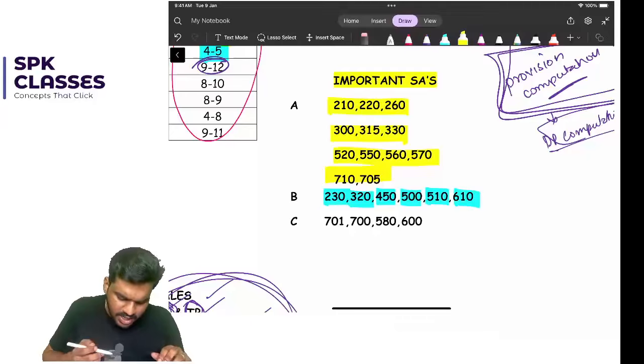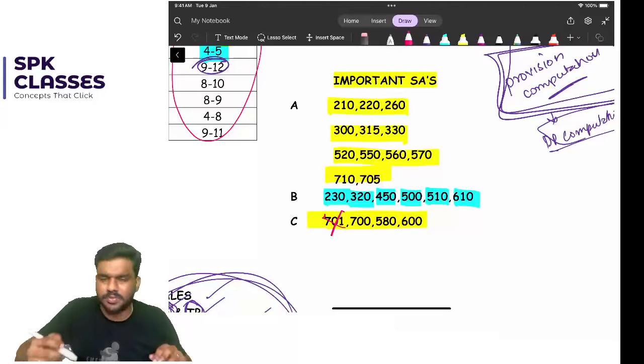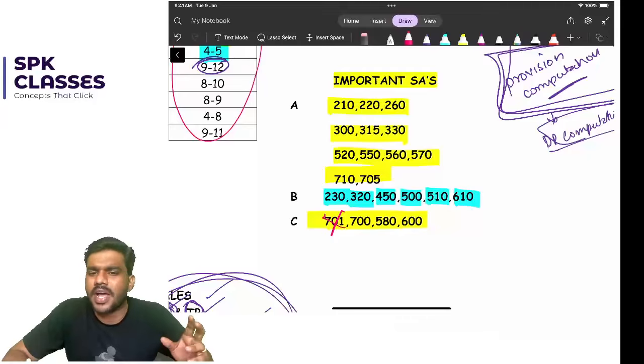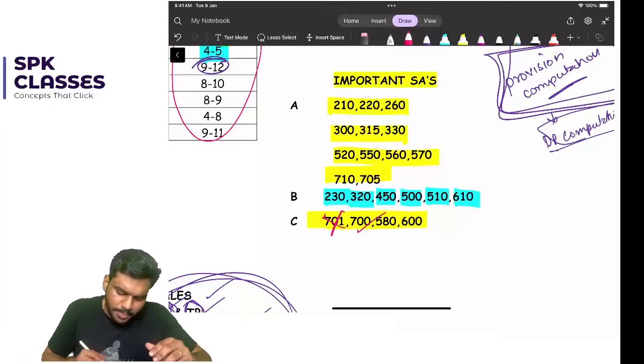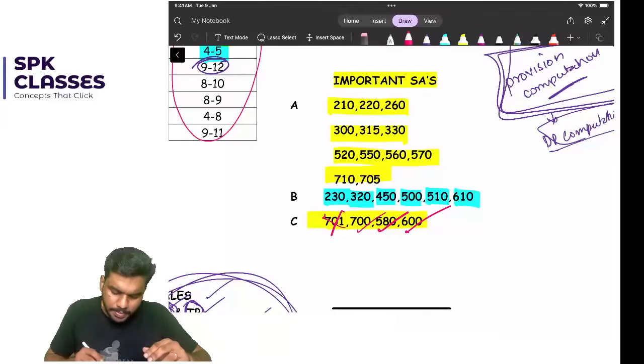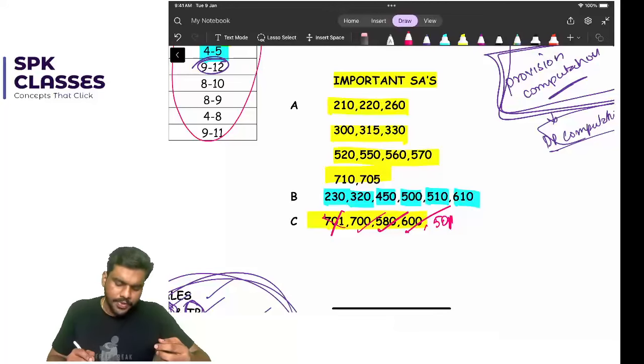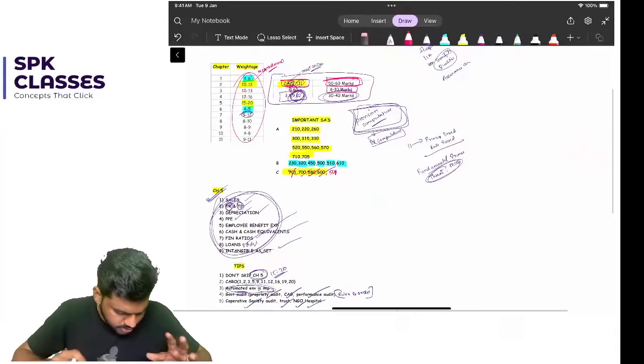Okay, then C category standard 701. Actually I'm not expecting a question from 701. Key audit matters they have already asked in the last 2 attempts, so I'm not expecting a question from 701. You can prepare for 700, 580, 600, etc. Okay, if time permits, you can also prepare for which one? 501. Okay, you can prepare for 501. Okay, yes. So this is all about this video.